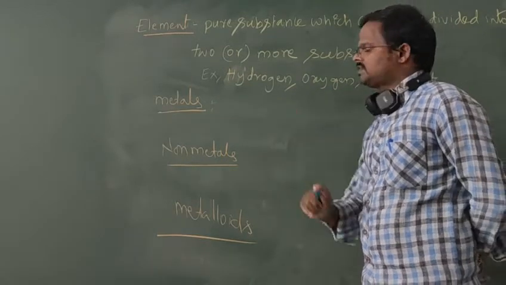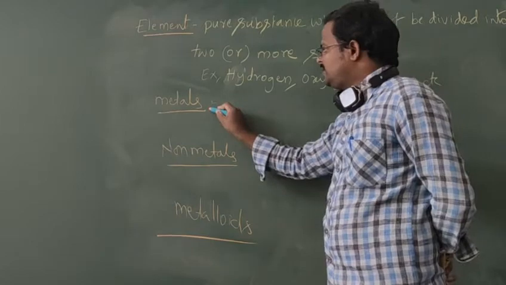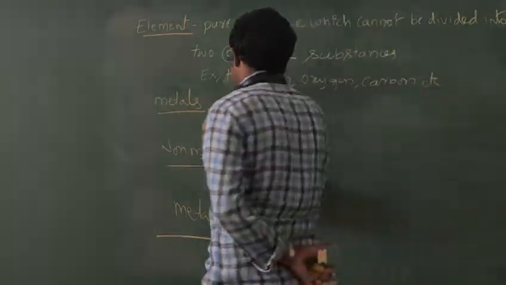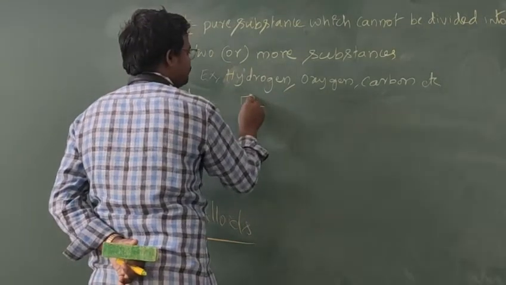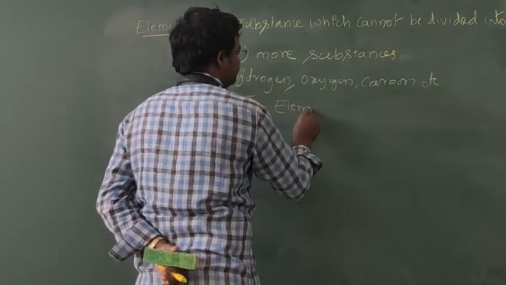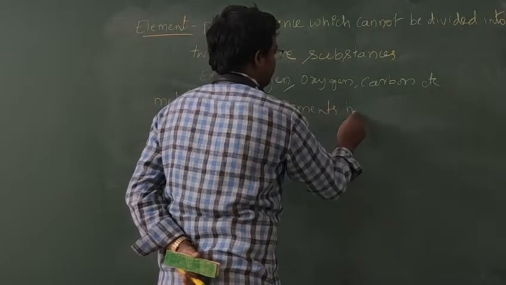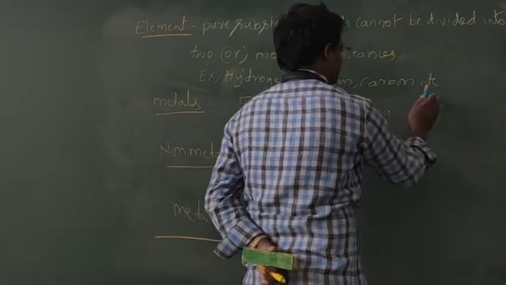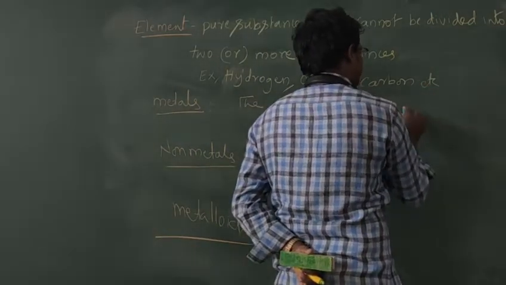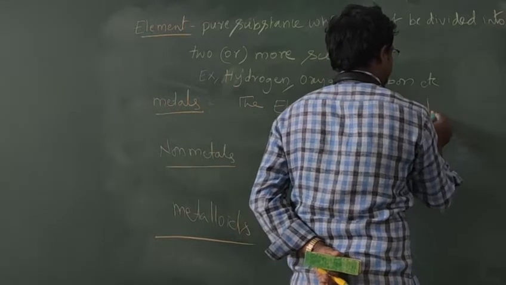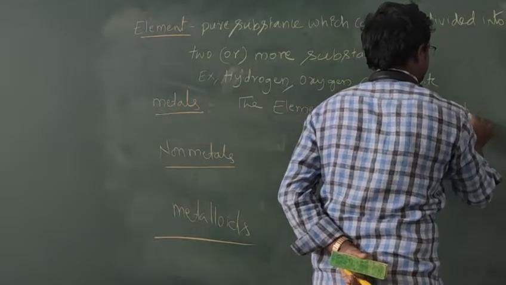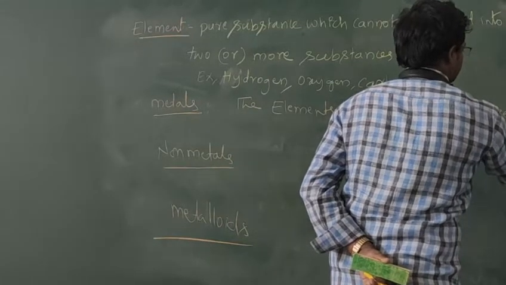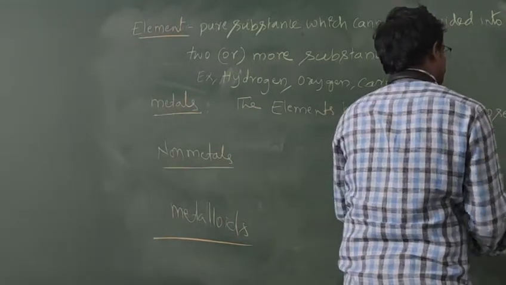So what are metals? These are the elements having the tendency to lose electrons.